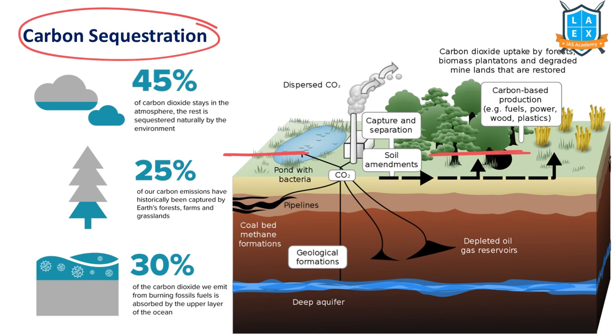Yes. Sequester means absorb and store. So carbon sequestration methods are suggested to address the issue of climate change.